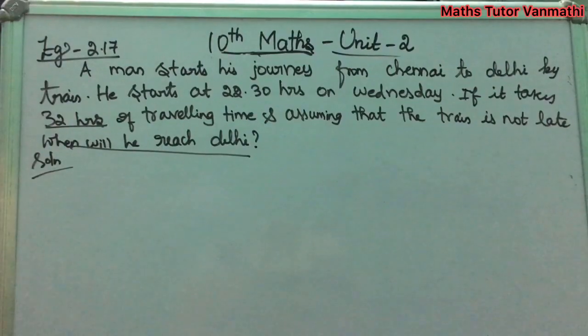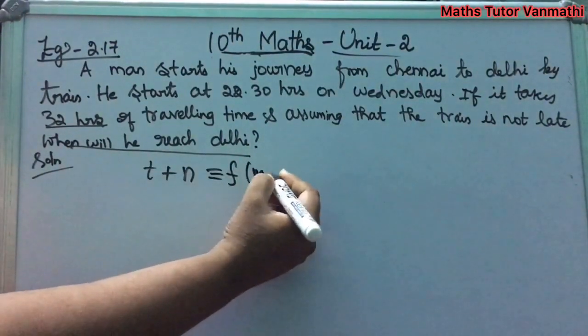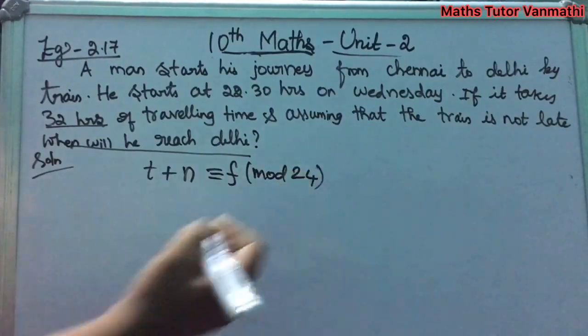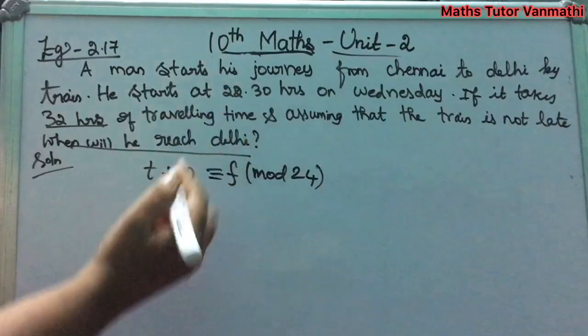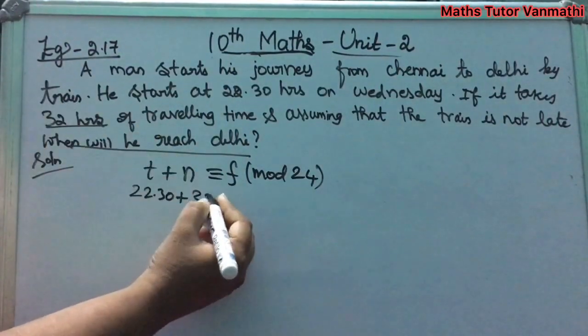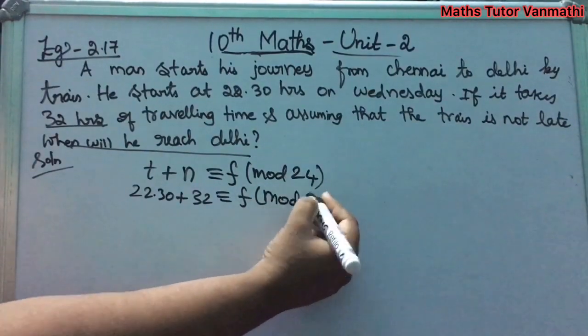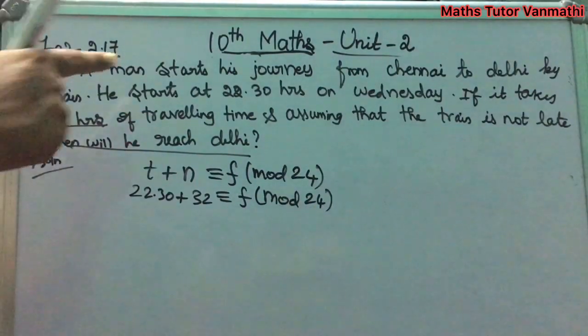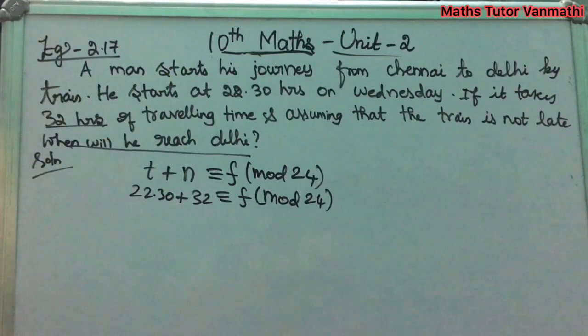Okay, by using the formula T plus N, which is congruent to F mod 24. In the previous exercise problem we have used this. T is your journey starting time 22.30, N is your duration 32 hours, which is congruent to F, what we are going to find. Mod 24 is here using the time value we are solving this problem. So we are taking one day has 24 hours, so we are taking mod value as 24.